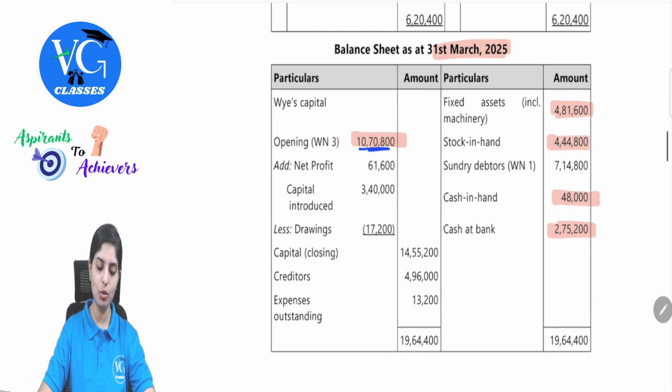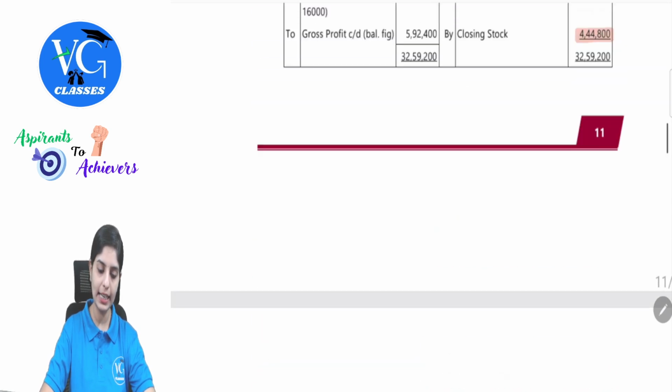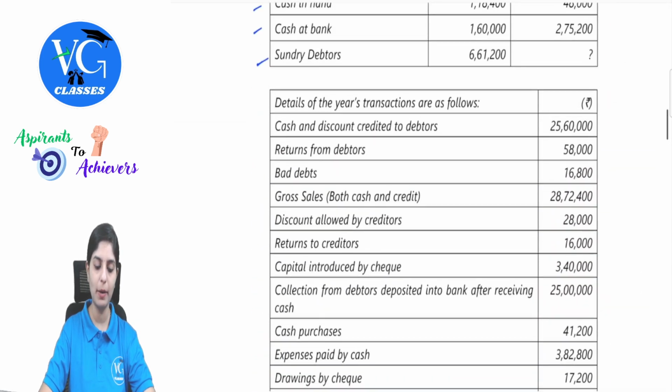So sundry debtors closing was not given. Creditors 4,96,000 was given. This was all available already. So just highlighting the same since we have considered. Now observing these details one by one.